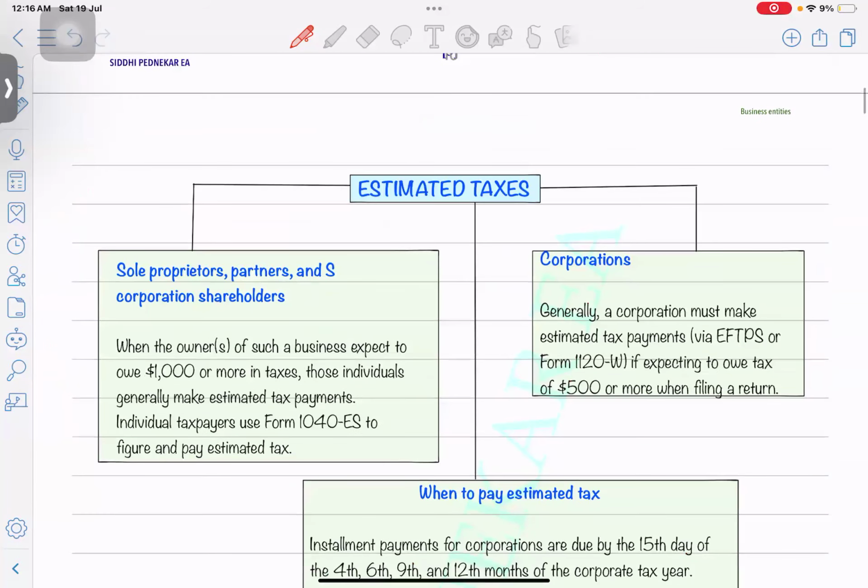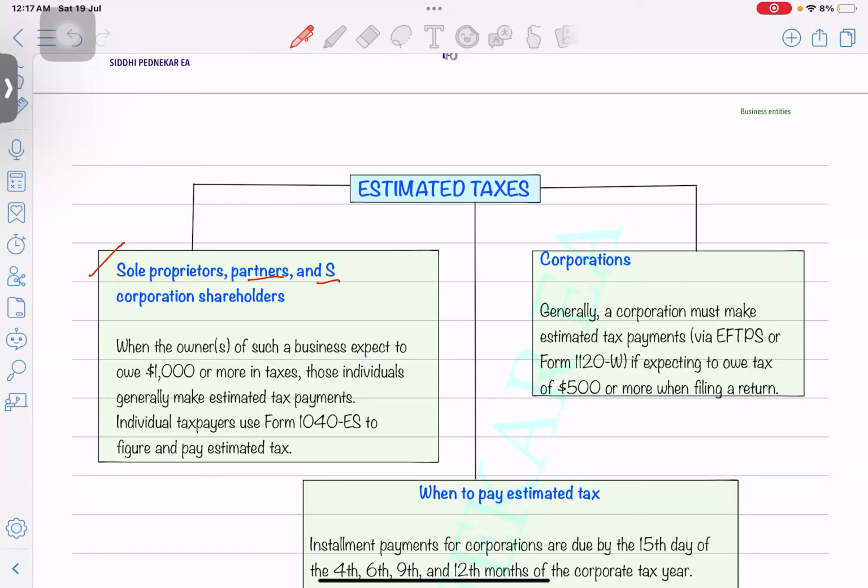So yes, next is estimated taxes. In this, when we do part one, estimated taxes, you will see the calculation for the sole proprietor. Same in the case of the partners and the S corp, because partnership and S corporation are pass-through entities, and whatever income they generate, they pass through to their partners and shareholders. And the individual shareholders or individual partners, when they file the 1040 return, have to do the estimated tax calculation.